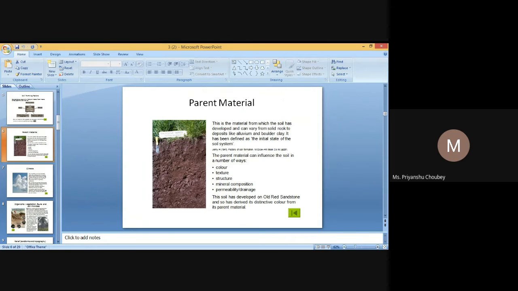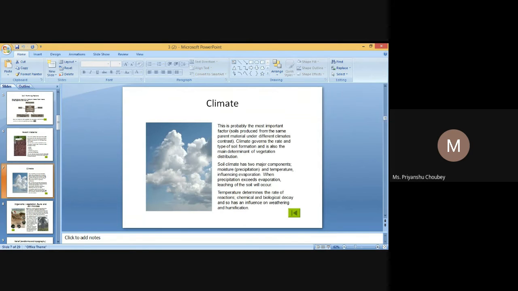Second one is prismatic. The peds are elongated more in the vertical than in the horizontal direction, giving a column-like shape. Vertical cleavage planes are predominant.